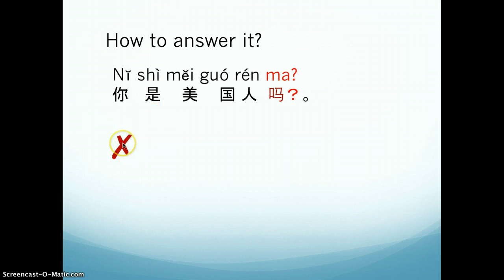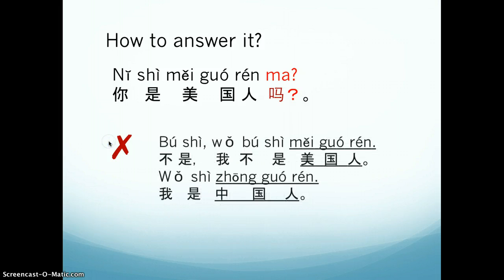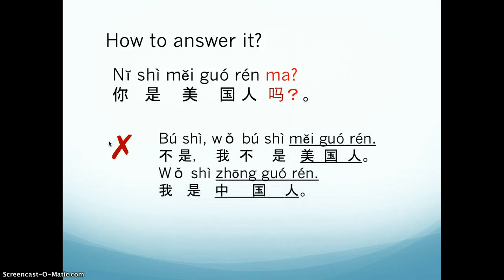So 你是美国人吗? If the answer is no, that will be 不是. Make sure you put the 不 before 是. Put them together. You cannot say just 不, that's weird. So you should say 不是, not to be. 我不是美国人.